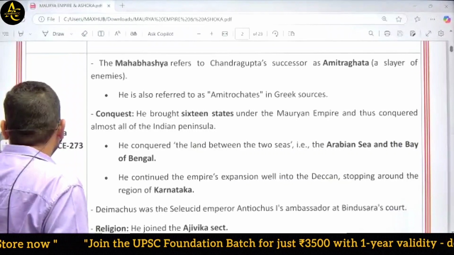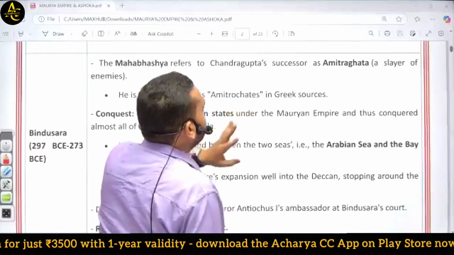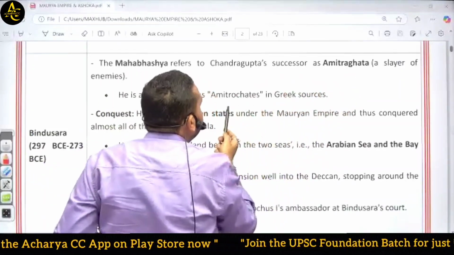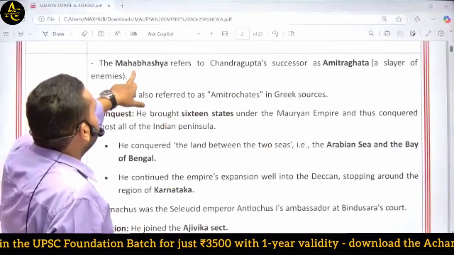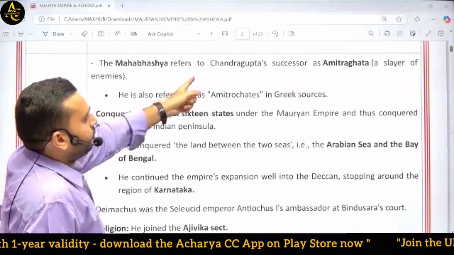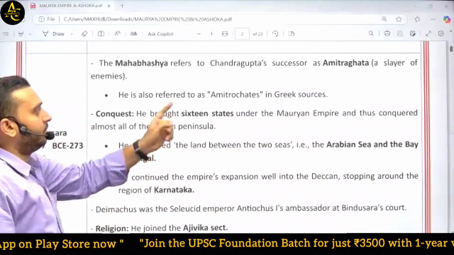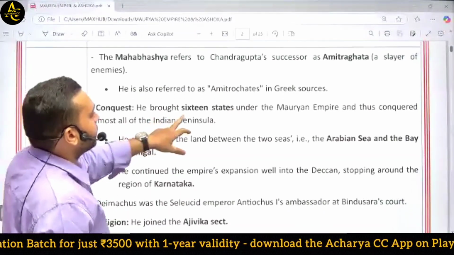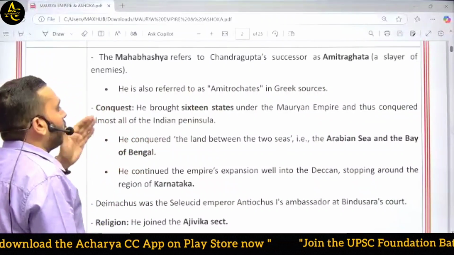The same name is mentioned as Amitrochates in Greek sources. In the book Mahabhashya, written by an Indian scholar, they use the word Amitraghat for Bindusara, while Greeks use the word Amitrochates.